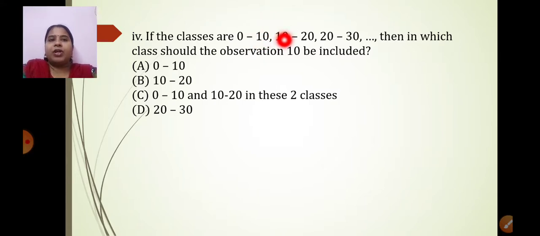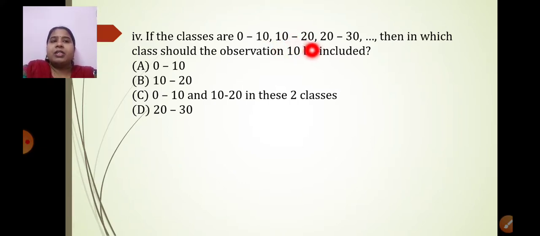I hope you have understood it and you have recollected it. See, when I talk about 10 to 20, 20 is not included here. Yes, the upper limit is not included here. It is included in the next class. So this class will have all numbers from 10 till 19. I hope it is clear.